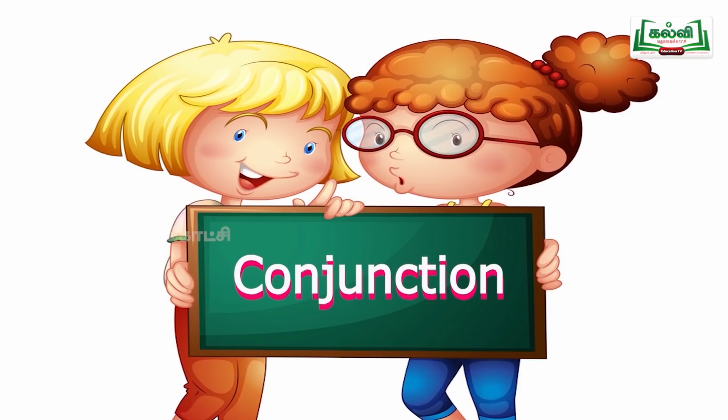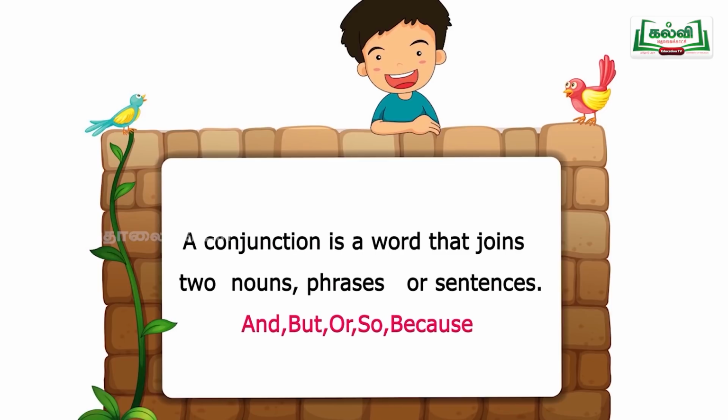Okay, conjunction. You should know the spelling. You should be able to read that word, conjunction. Conjunction is a word that joins two nouns, phrases or sentences. Okay, anything it can join. Okay, two nouns, two names, or two phrases. While joining, we can use this conjunction, or sentences.